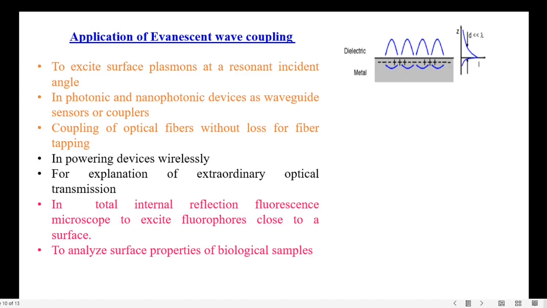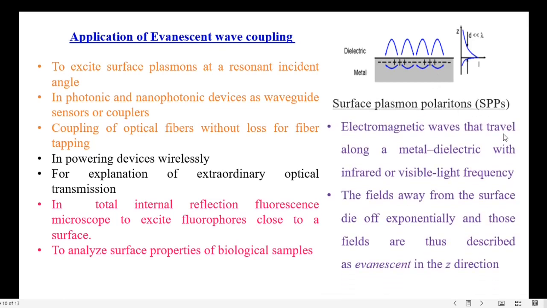Next, let us move on to applications of evanescent wave coupling. To excite surface plasmons at a resonant incident angle, evanescent wave coupling is used. Surface plasmon polaritons are electromagnetic waves that travel along a metal dielectric interface with infrared or visible light frequency. The fields away from the surface die off exponentially, and those fields are thus described as evanescent in the z direction. As well, this evanescent coupling is found useful in photonic and nanophotonic devices as waveguide sensors or couplers.